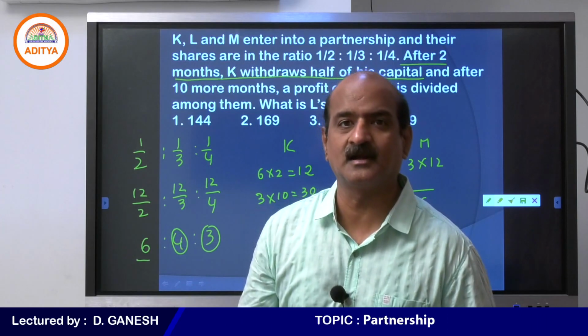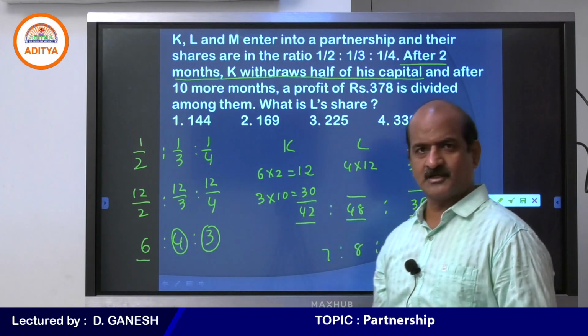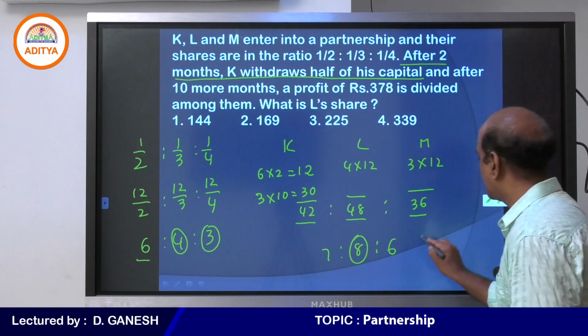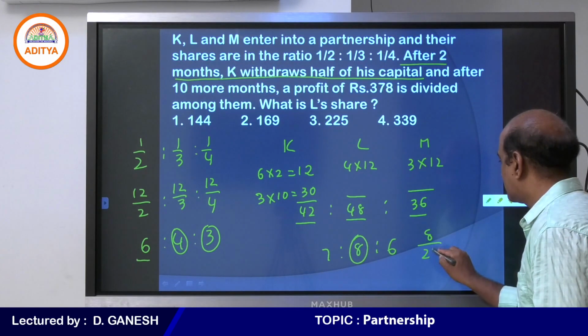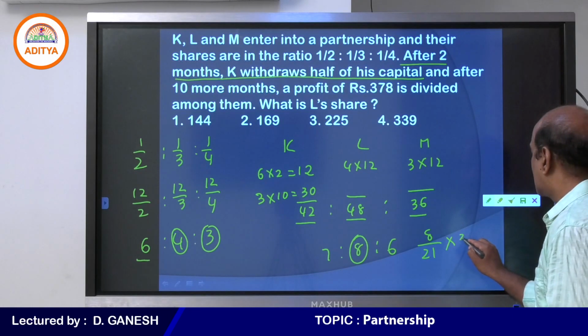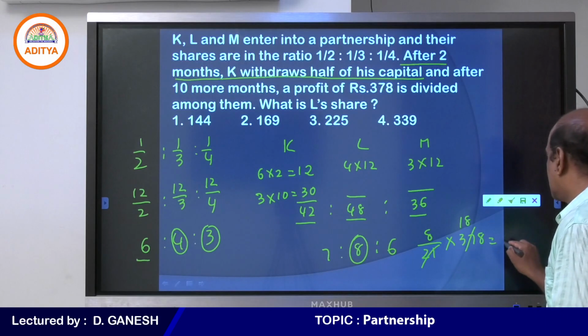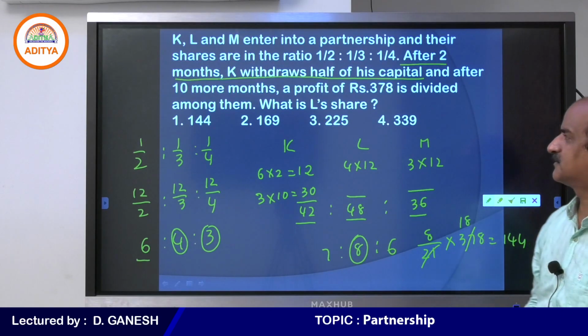We need to divide 378. Do you understand that? Come on, student, tell me what is L's share? He gets 8 parts out of 21 into 378. You can see that it cancels 18 times. Therefore, your answer is 140.